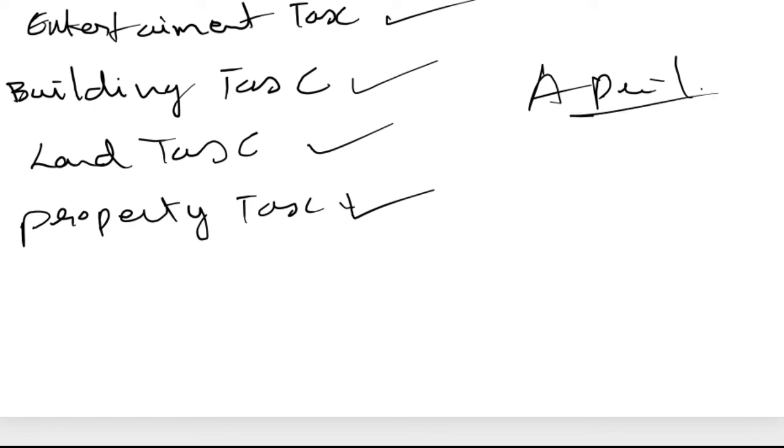Next is property tax. What's the difference between land tax and property tax? I will explain it. Property tax includes land in its most basic form. It shall not be agricultural land. It shall not be land which is used for cultivation.